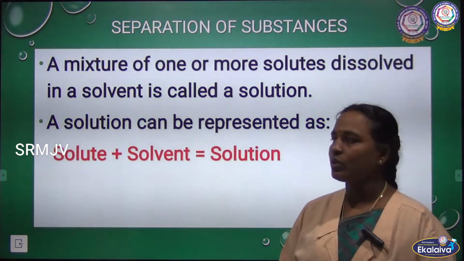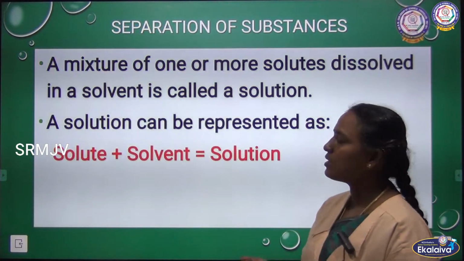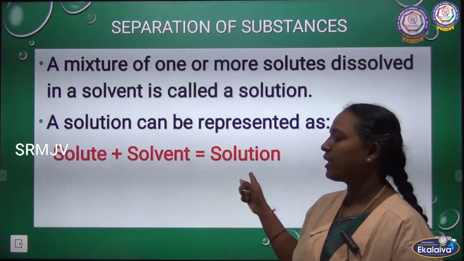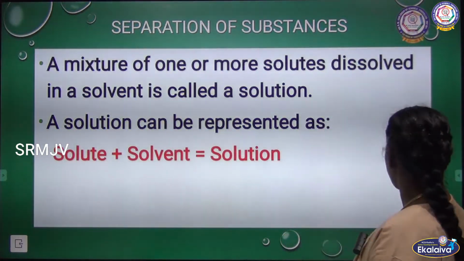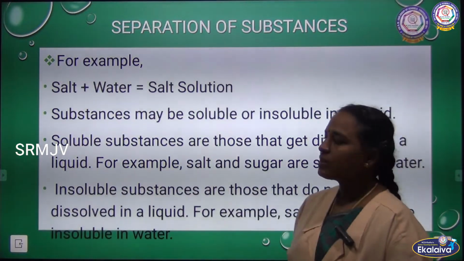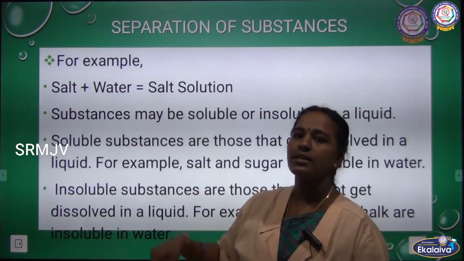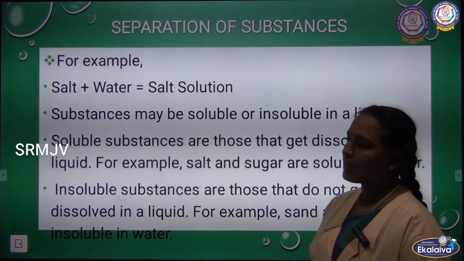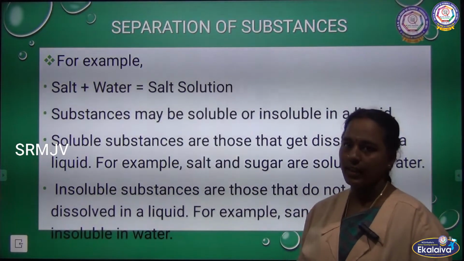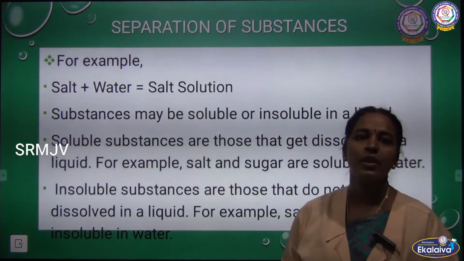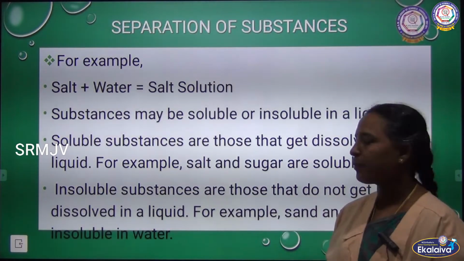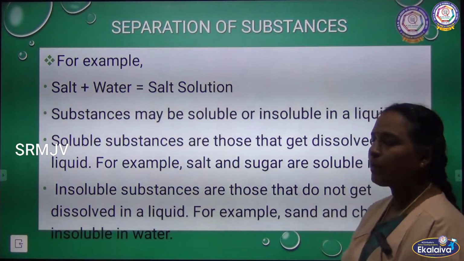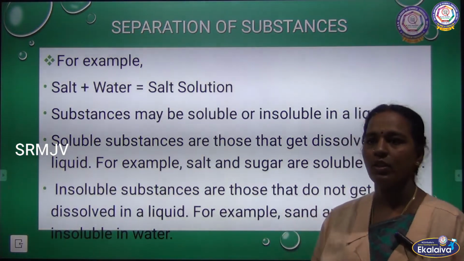Let us see what a solution is. A mixture of one or more solutes dissolved in a solvent is called a solution. So, solute plus solvent gives solution. Salt is a solute and water is a solvent, and we get a salt solution. A substance may be soluble or insoluble. For example, salt and sugar are soluble in water. Chalk and sand are insoluble in water.